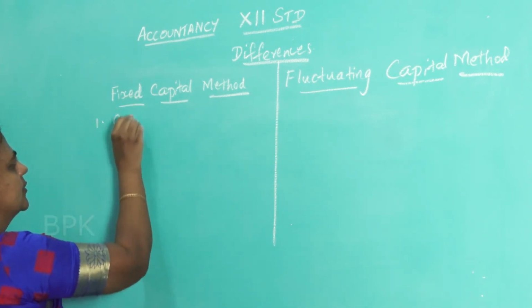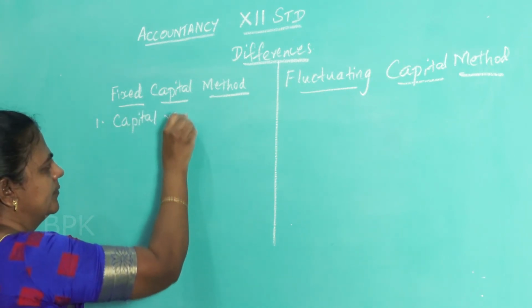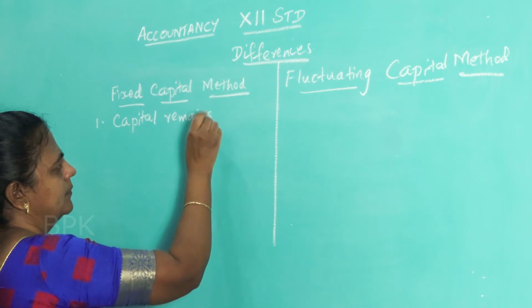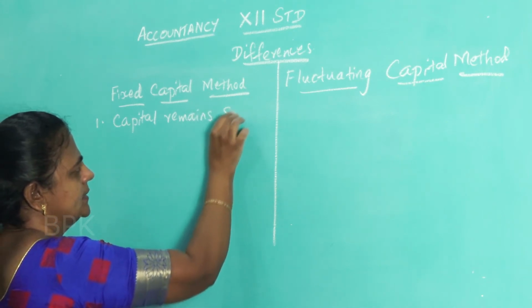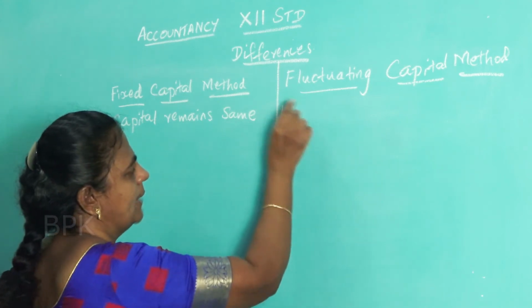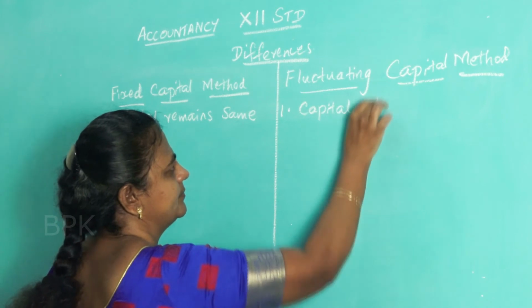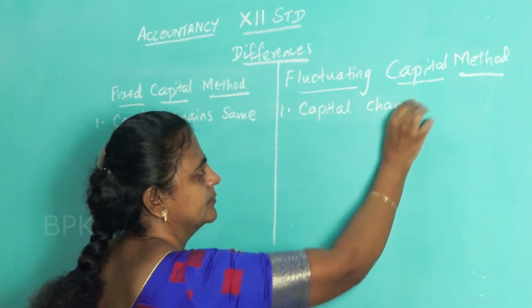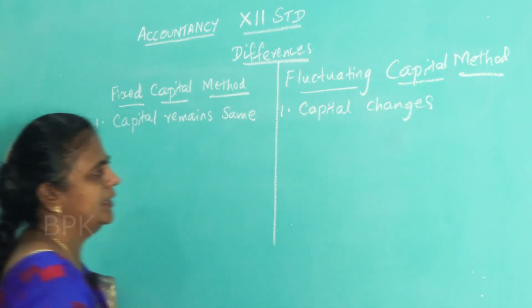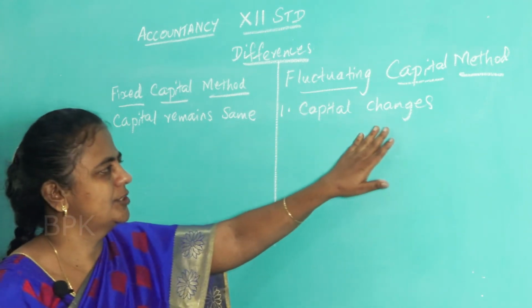So, capital remains same, it does not change. Here what happens? Capital changes. Okay, here the capital remains the same, here capital changes.